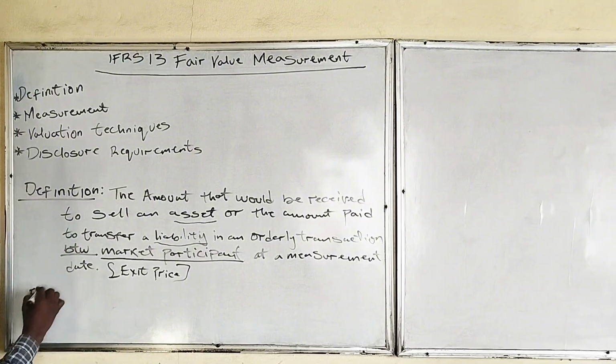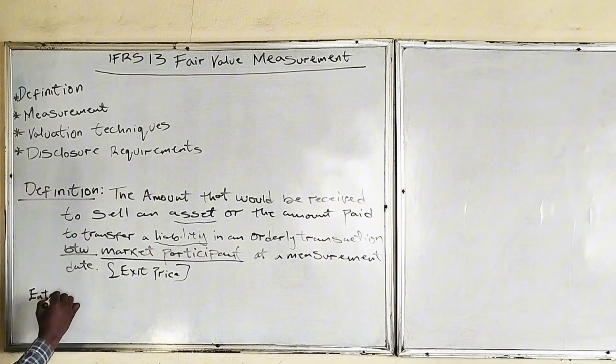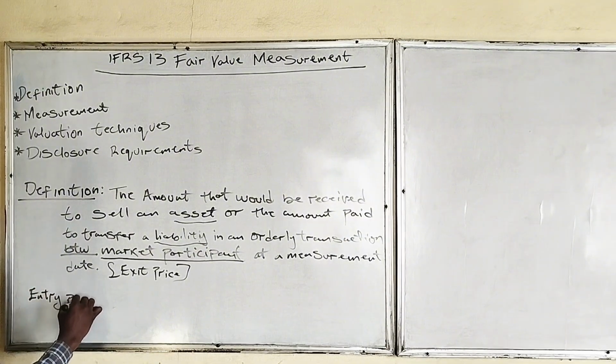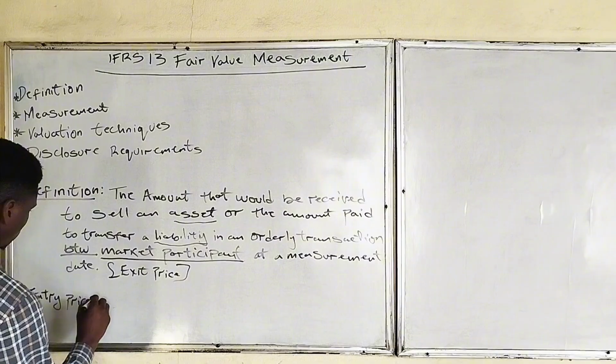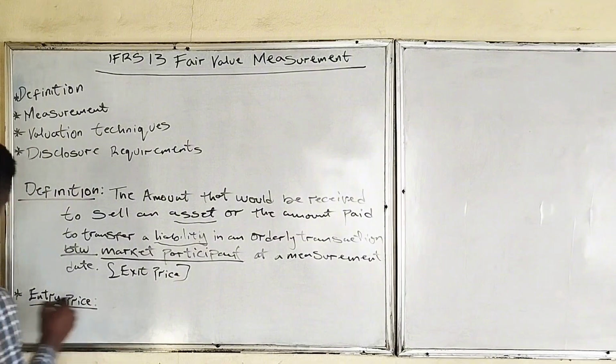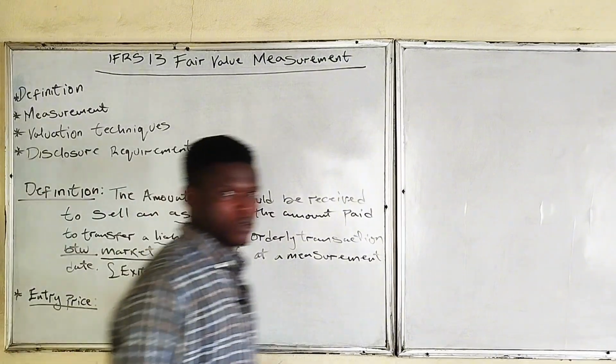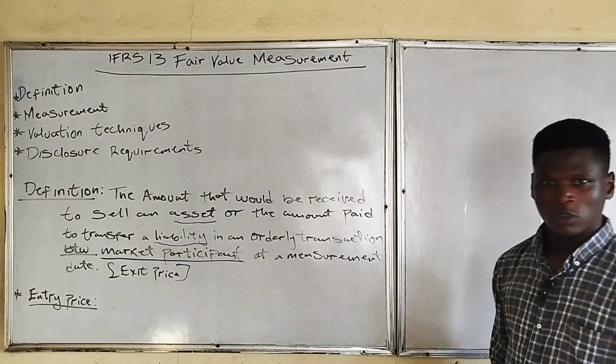So we also have entry price. Entry price is the initial amount which you have paid to buy this asset.